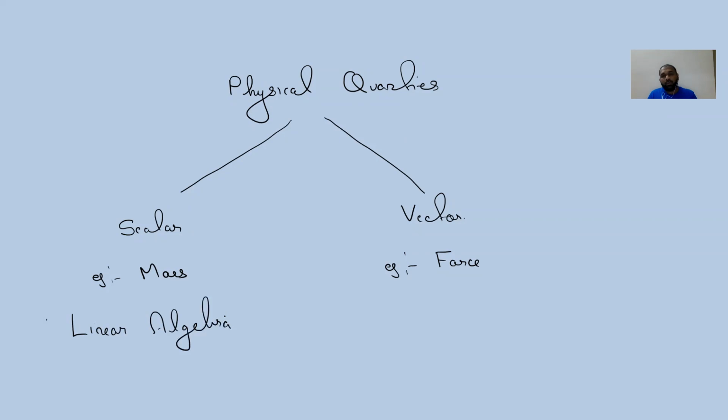If we need to add vectors, we should know vector algebra, because it has its own way of addition. In order to do addition, subtraction, multiplication with vectors, we should understand the basics of vector algebra. If we do not know, wherever vectors come, we will struggle.